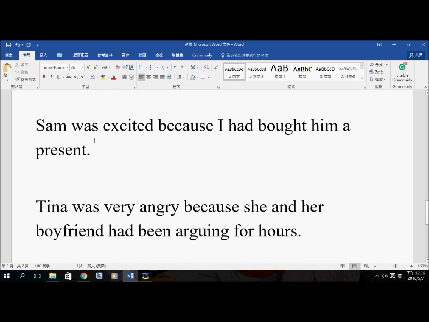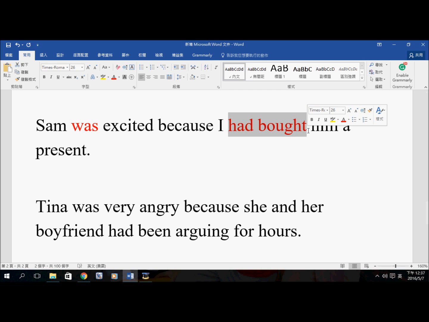Pretty easy to understand. Sam was excited because I had bought him a present. Again, this sentence is written in the past perfect tense, and this one is in past tense. Now, this is a statement of fact. Bought. We do not use buying, like I had been buying him a present. It's totally different. So we do not use past perfect continuous in this sentence.